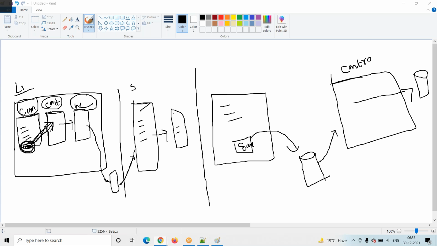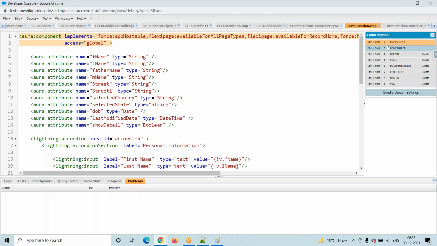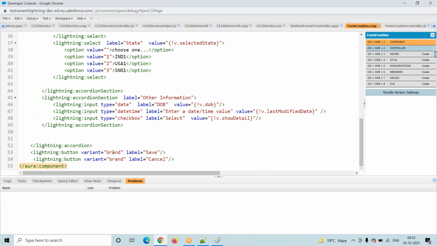Whenever an event occurs in the Lightning component, event means whenever we click on this particular button, we have to tell the button that in the controller there is one method, and it has to go to that method. So the second item: whenever we click on the button, where will our request go? To the third item, or the fourth, or the fifth? It will go to the controller. How does it know to go exactly to the controller? That's why this is called a framework.